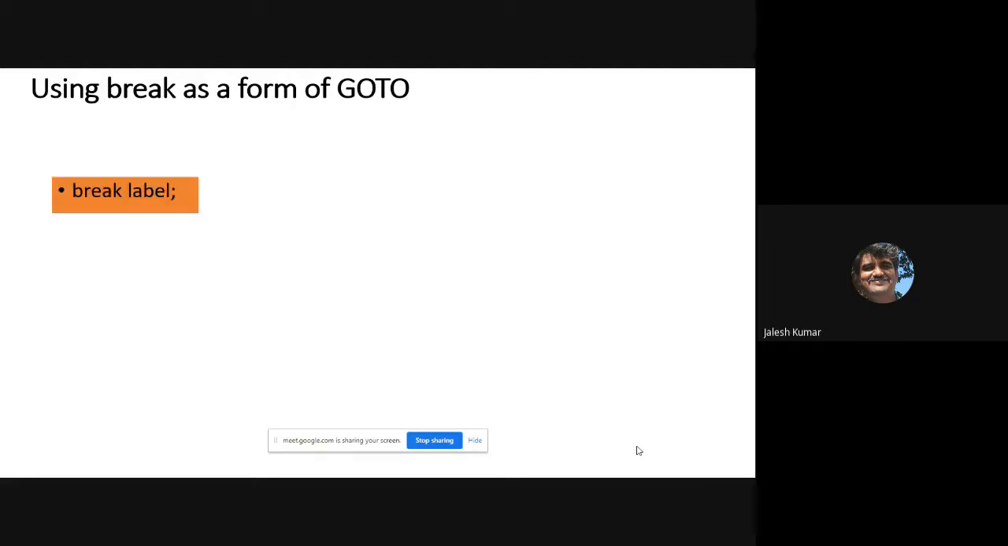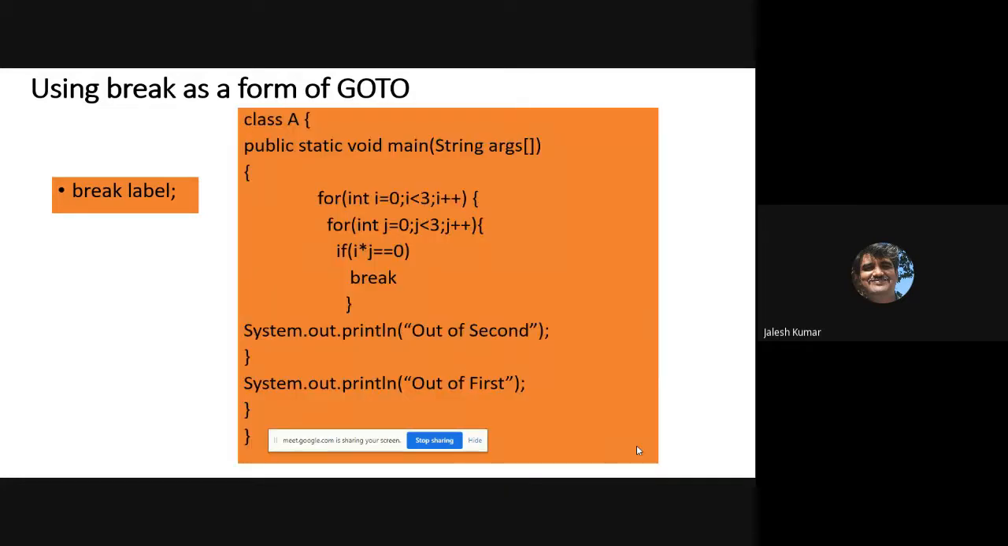That comes with break along with a label. In the previous slide I showed only break. Break will just come out of the loop, and continue will skip that particular condition. But now, along with break, there is a label. How this label works, we'll see in this example.